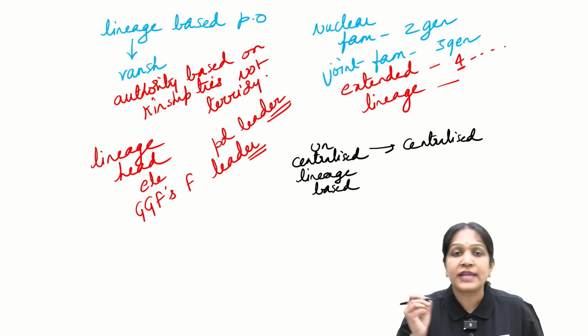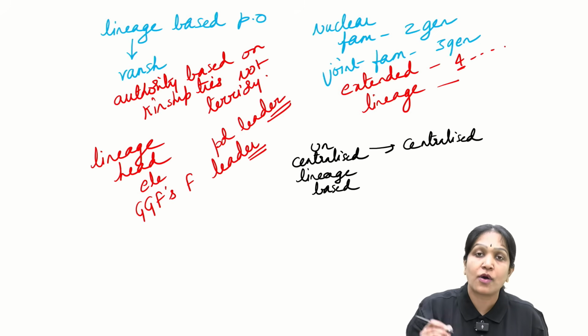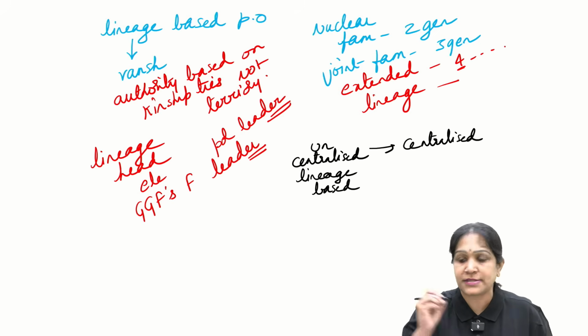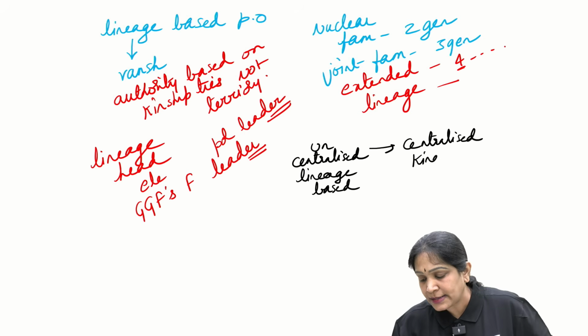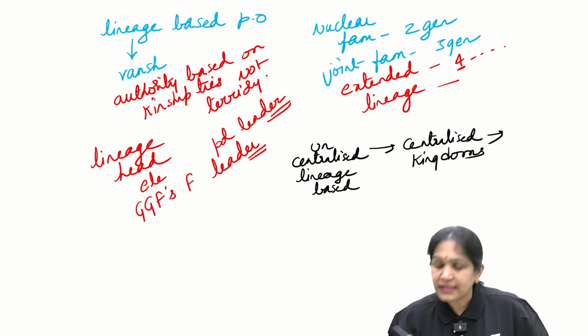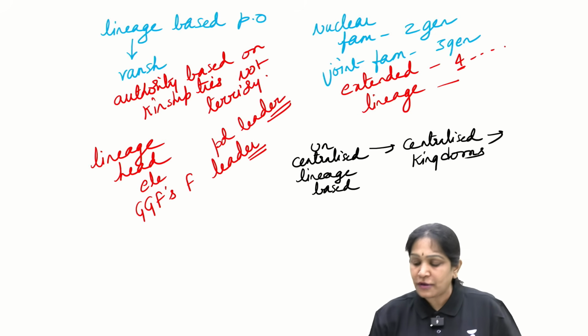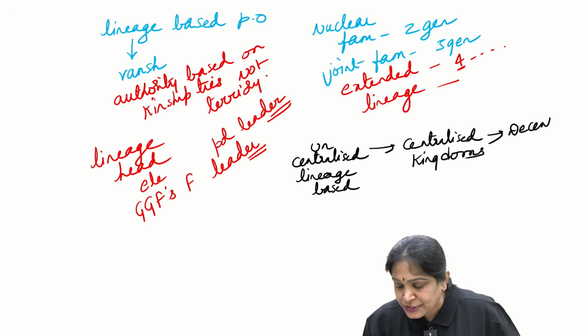It means total power is concentrated or centralized into one person. Example, kingdoms. And then the political organizations evolved into decentralized.